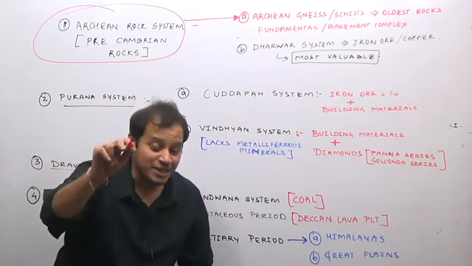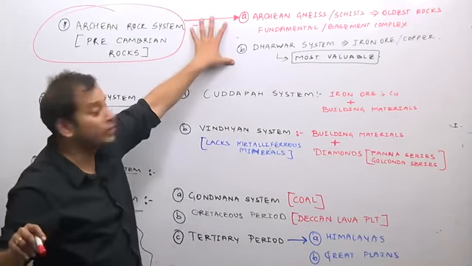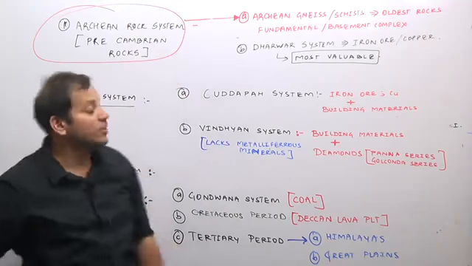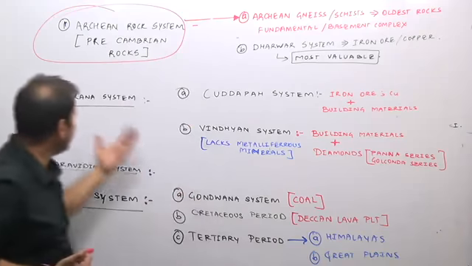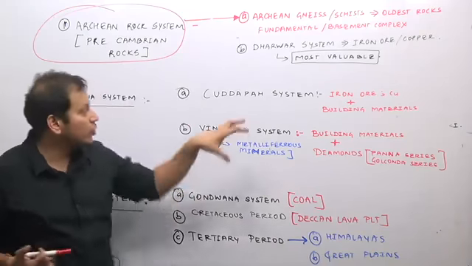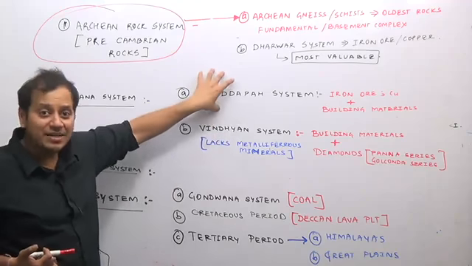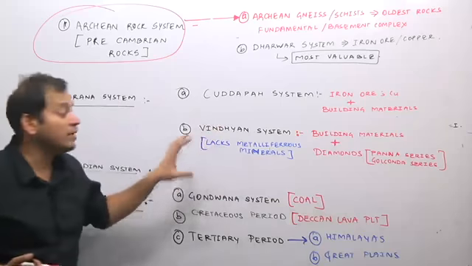So if you are an industrialist who wants to set up a metallic industry, you will have to look at areas where the Archean rock system will be. Where? In the peninsular plateau region. Then we have the Purana system, in the Kurnool Kadapa range, that is, in Andhra Pradesh, we have iron ore plus building materials. And also in the Vindhyan range.